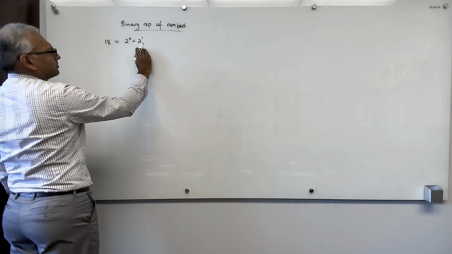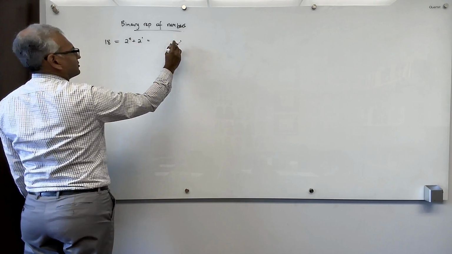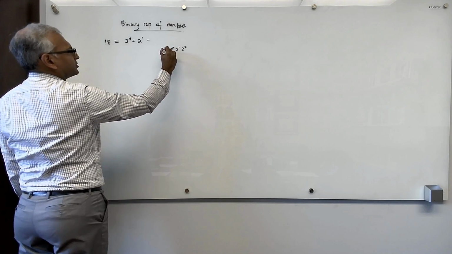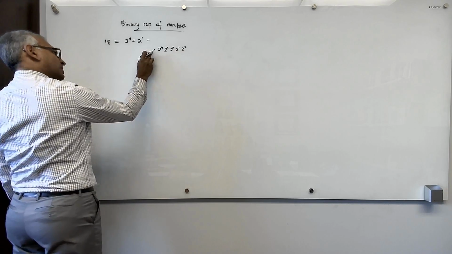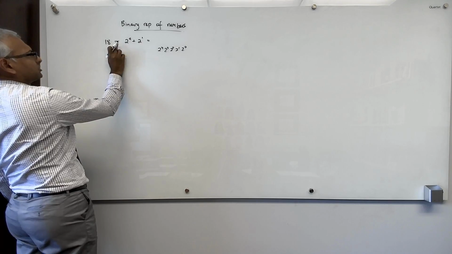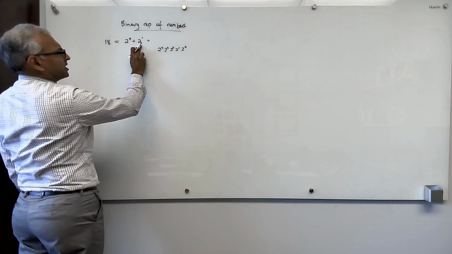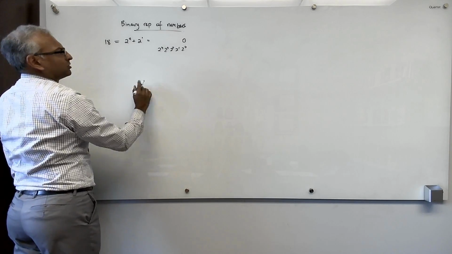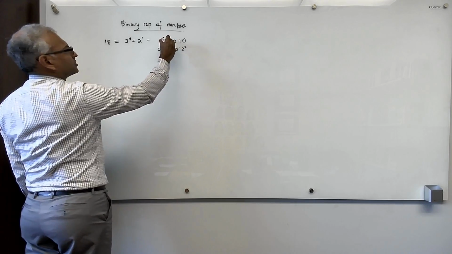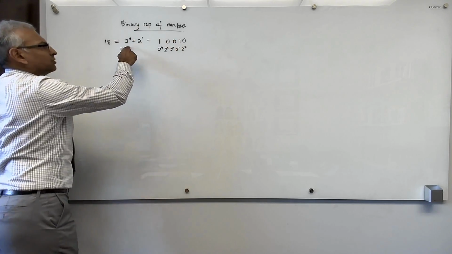Okay, and so now in the binary representation, we have the 2 to the 0th term, the 2 to the 1 place, the 2 to the 2 place, the 2 to the 3, the 2 to the 4. We have more, but we don't need to go beyond 2 to the 4 because the highest power of 2 is 2 to the 4. And so we represent this as: there's no 2 to the 0 term, there's a 2 to the 1 term, there's no 2 to the 2, there's no 2 to the 3, and there's a 2 to the 4.